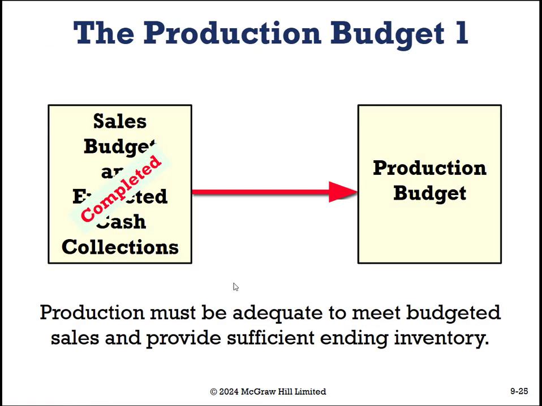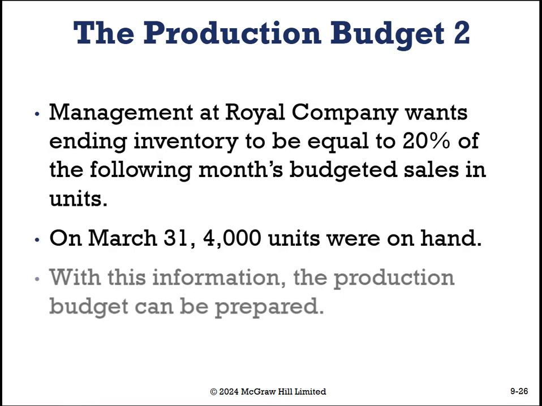Now it's our production budget. Now we know how many sales we're going to have. We now need to know how much do we need to produce in order to have those items that we're going to sell. In other words, production must be adequate to meet the budgeted sales and provide sufficient ending inventory. Because if we don't got it, we can't sell it. So management at Royal Company wants ending inventory to be equal to 20% of the following month's budget sales of units. Because again, you got to have it and a little bit more in order to sell it.